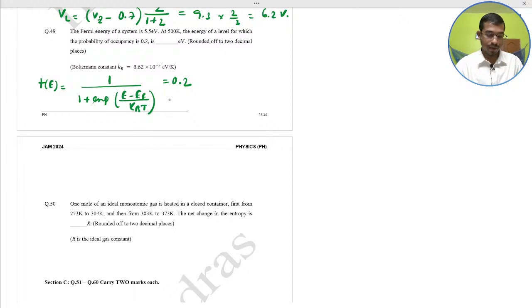You have to find the energy from here. So simply calculate; this is the Fermi function 0.2. By this equation, you get the exponential of (E minus EF) divided by kBT is equal to 4.